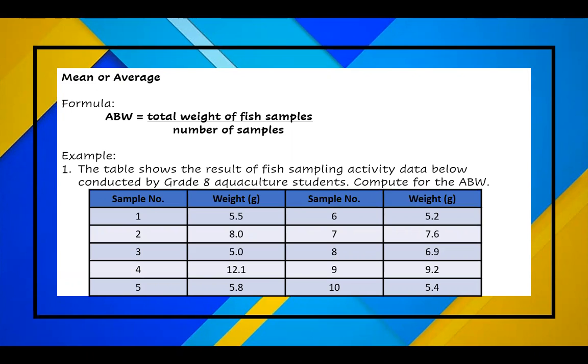We have samples 1 to 10 and different weights of the different samples. Let me read it. Sample number 1, weight is 5.5. Sample number 2, weight 8. Sample number 3, 5. Sample number 4, 12.1. Sample number 5, 5.8. Sample number 6, 5.2. Sample number 7, 7.6. Sample number 8, 6.9. Sample number 9, 9.2. And last, sample number 10 is 5.4.